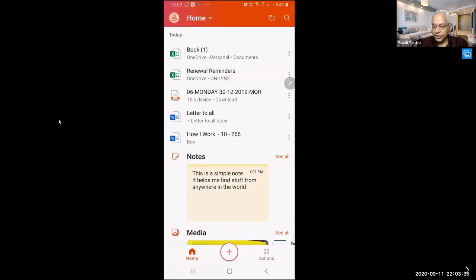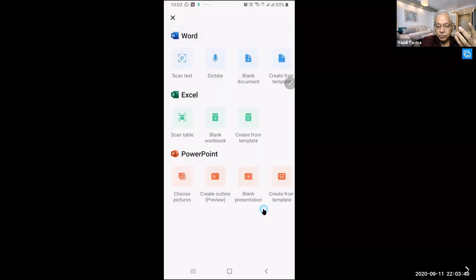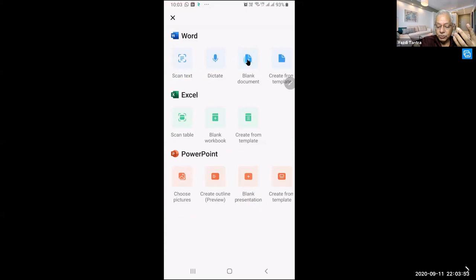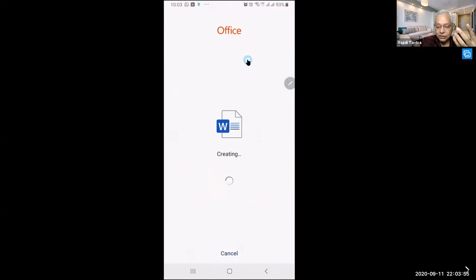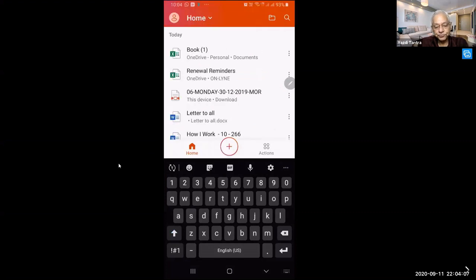Now this is the home screen. Typically, when you add something, you can add a Word, Excel or PowerPoint here on the right. You can start creating a document, Word, Excel or PowerPoint. So you'll say blank document. Typically this is how you start, correct? Your Word, Excel or PowerPoint, and start typing. This is the simplest thing that you could do. But this is not the only thing that you could do.